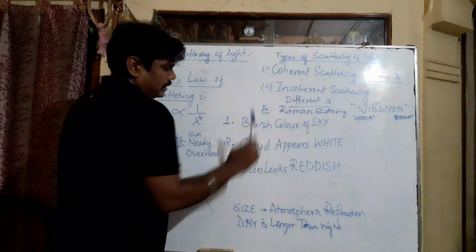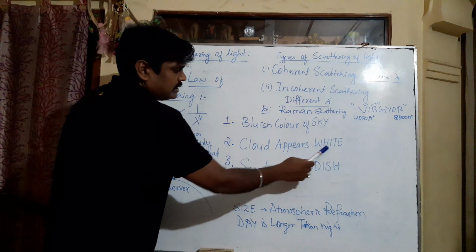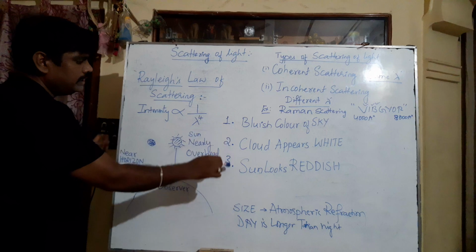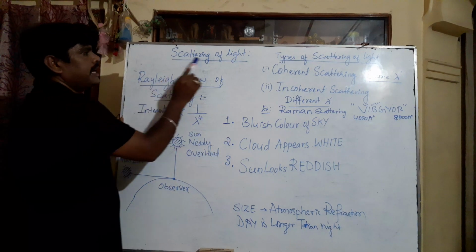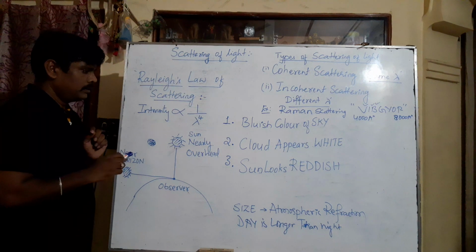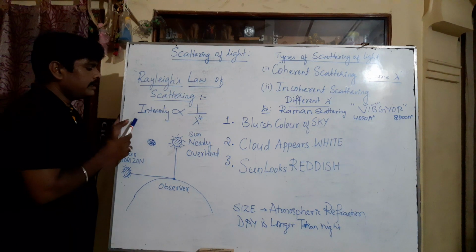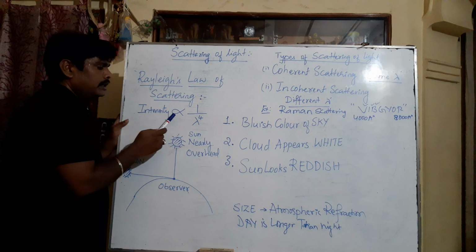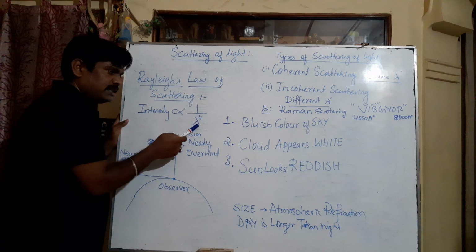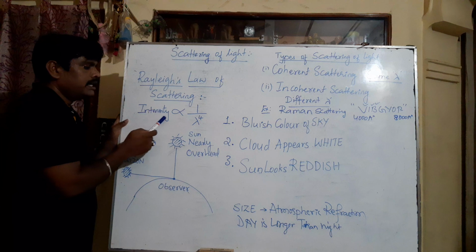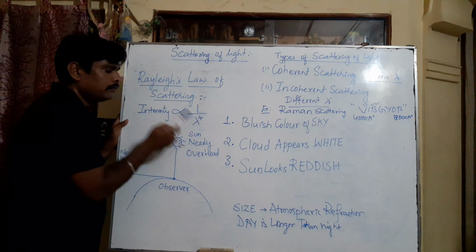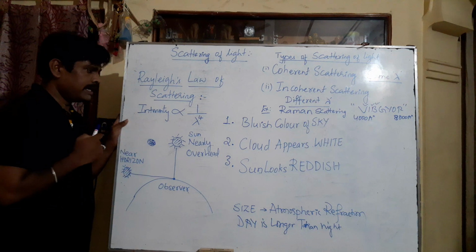Bluish color of sky, cloud appears white, and sun looks reddish in color. For all these three, the reason should be scattering of light. Especially we call it Rayleigh's law of scattering. So what is Rayleigh's law of scattering? The intensity of scattering is directly or inversely? It is inversely because it is reciprocal here. The intensity of scattering is inversely proportional to the fourth power of the wavelength of light used for this scattering.